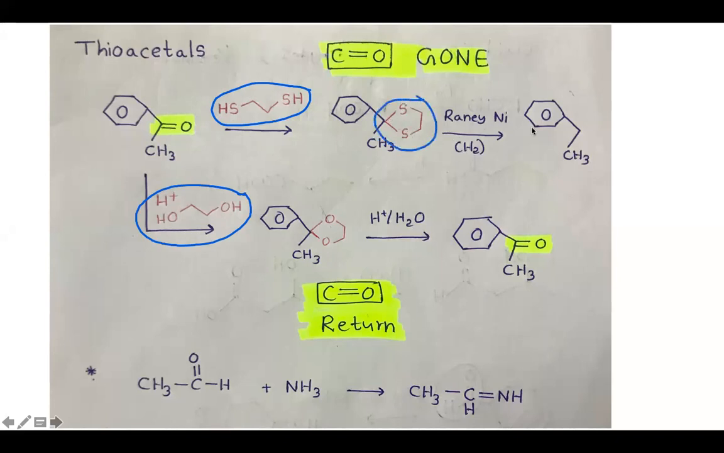But you can see here, our aldehyde group, sorry, our keto group does not come back. Instead of that, it just replaces with CH, two CHs. So, but if you use ethylene diol, you can see here our C double bond O comes back with the H plus H2O. The other thing is you cannot use Raney nickel here. You cannot change these things.